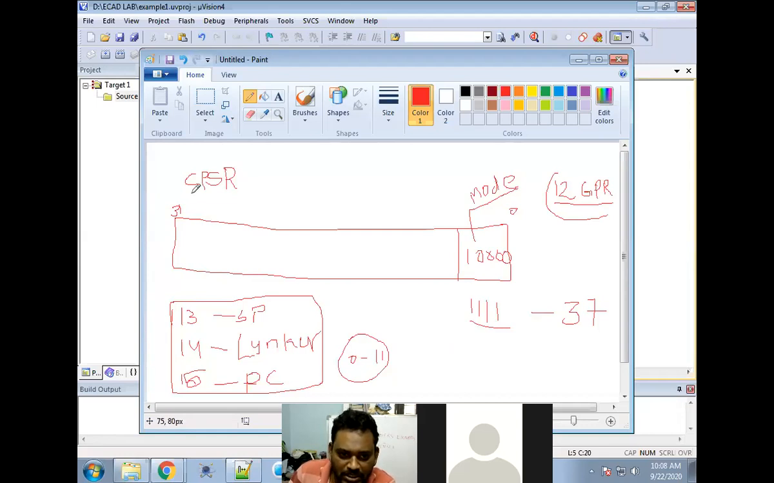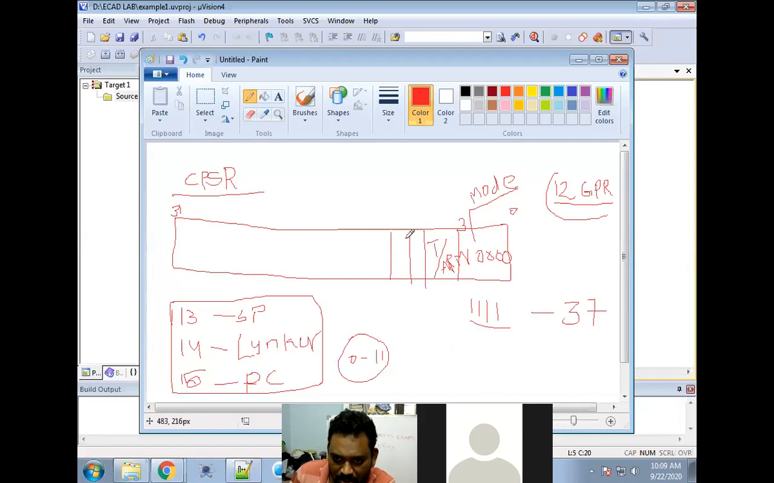This is the CPSR. The first 4 bits are completed up to bit 3. The fifth bit is for Thumb mode or ARM mode. So in the CPSR, if we want to select Thumb mode or ARM mode, we use this bit.